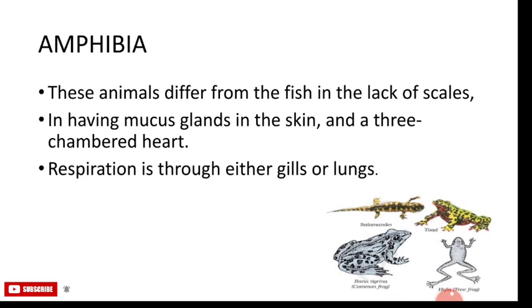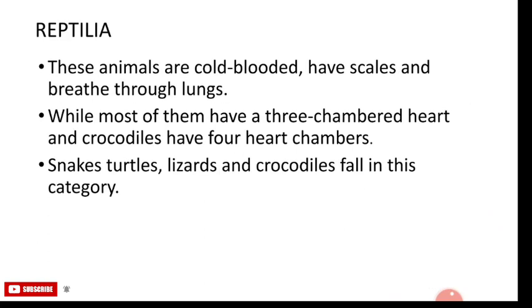The next class is Reptilia. These animals are cold-blooded, have a skull and breathe through lungs, while most of them have a 3-chambered heart and the crocodiles have a 4-chambered heart. They lay eggs with a tough covering and do not need to lay their eggs in water. Snakes, turtles, lizards and crocodiles fall in this category.